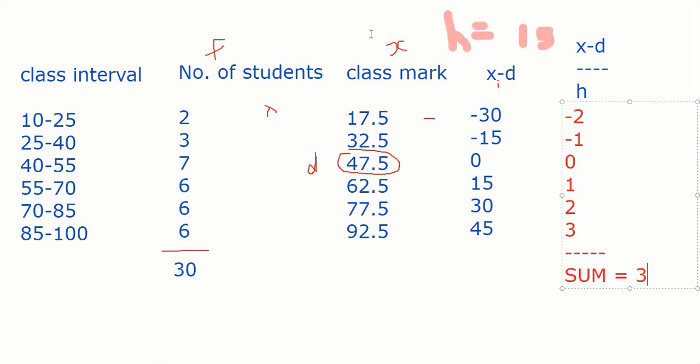Sir, just what is h again? h is some kind of dividing factor. यहाँ से कोई भी एक नंबर हमने ले लिया. You can take 5, you can take 10, you can take 15. I took 15 because I want to make the number small. ठीक है. अब everybody tell me, जब लोग मीन निकालते हैं तो क्या करते हैं? ये सम लेते हैं. तो ये सम ले लिया.